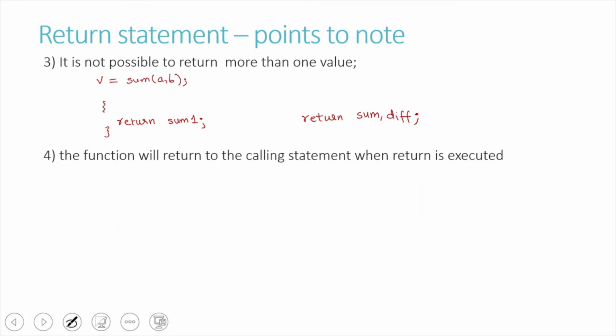We cannot have more than one value returned. For example, here return sum1 is possible, or a simple return is also possible. But we cannot have a statement like return sum, difference; more than one variable we should not return. So this is wrong. The function, as we have already seen, will return to the calling statement when the return statement is executed.